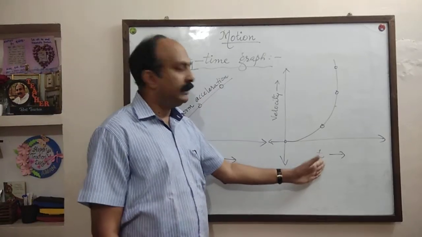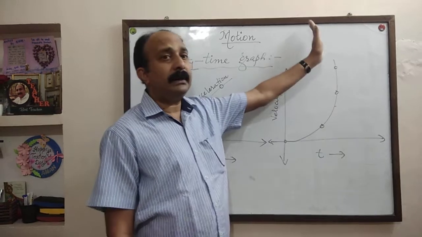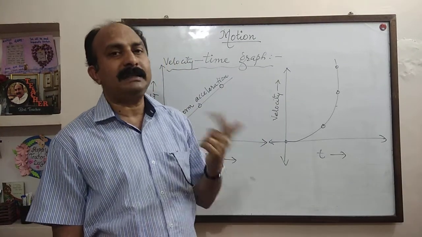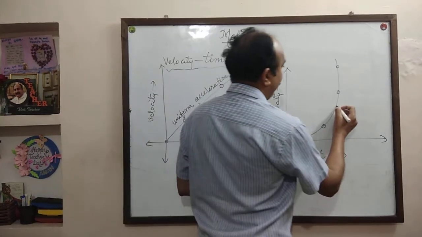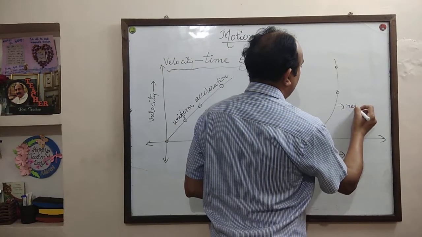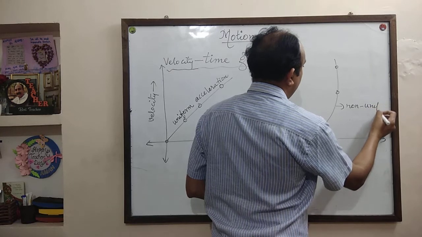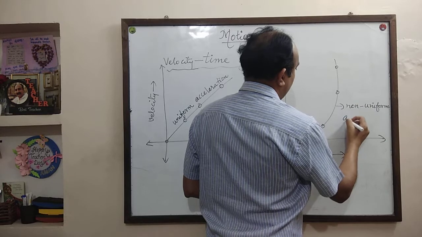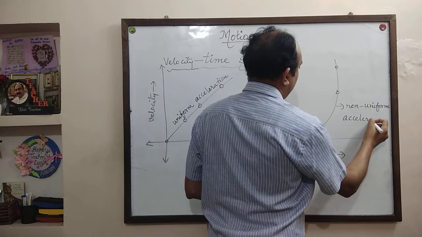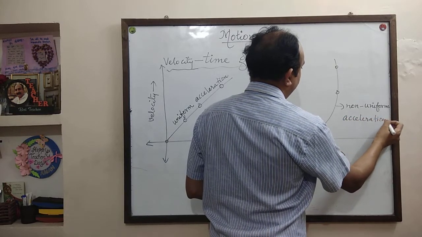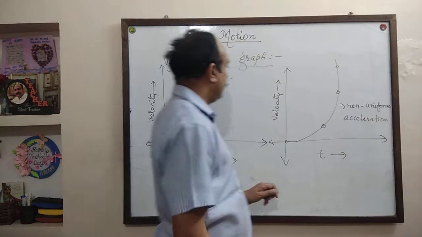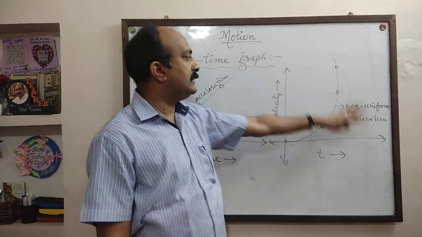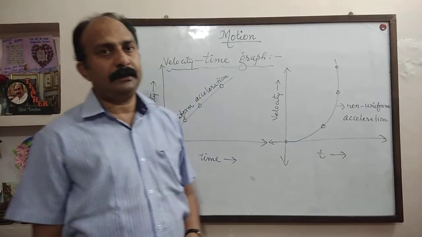So if the velocity time graph is a curve like this, it will represent non-uniform acceleration. So this is uniform acceleration and this curve is non-uniform acceleration.